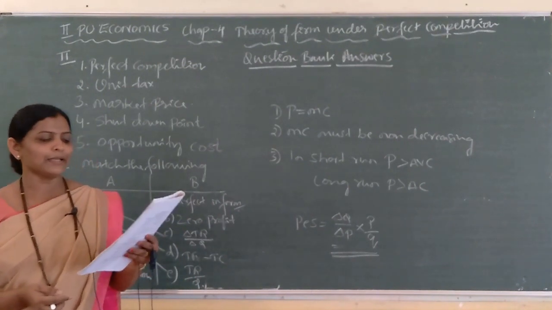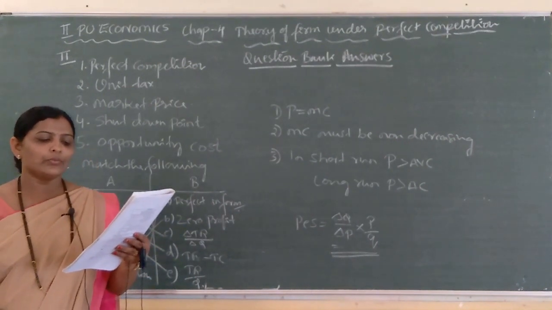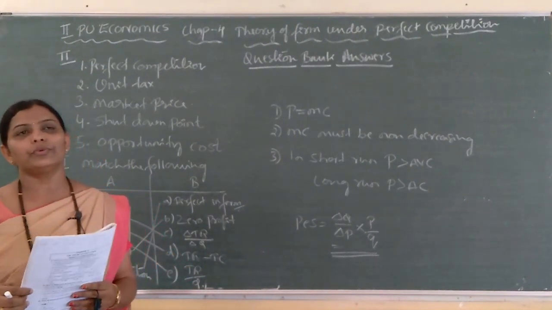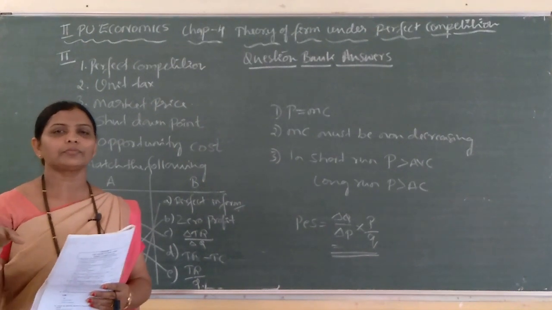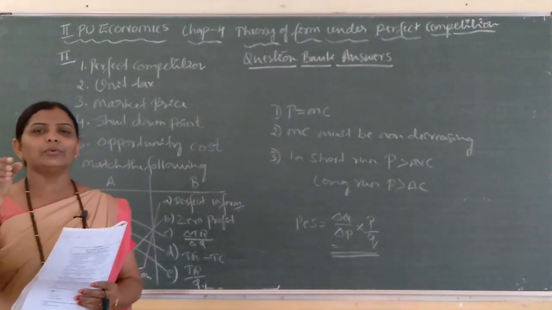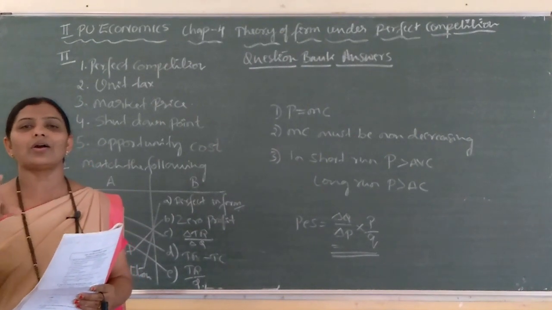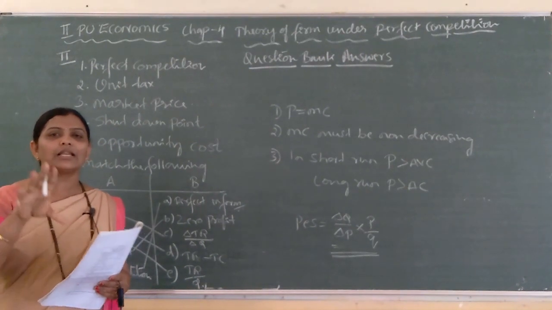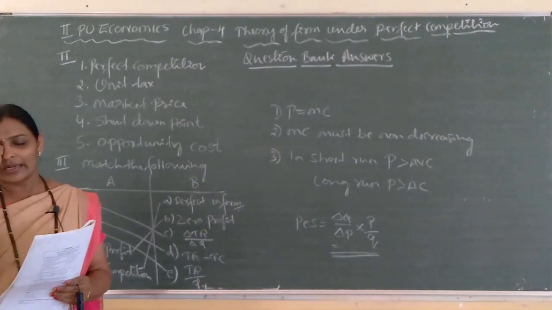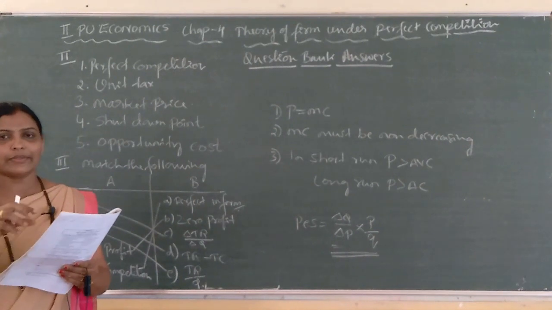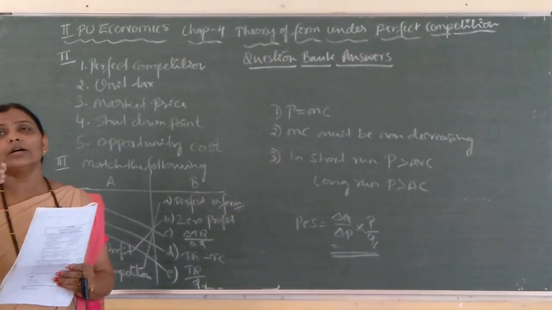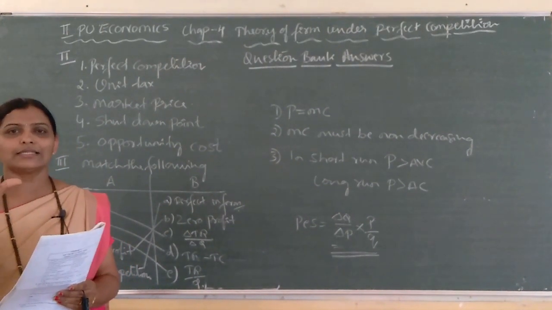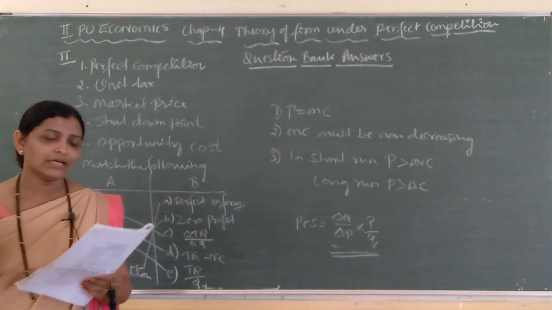First one, explain the short run supply curve of a firm with the help of a diagram. So, how to explain short run supply curve? Which is short run supply curve? Short run supply curve is a part of marginal cost curve in the short run. While doing class, I have explained this with the help of a diagram where I have shown a bold line, that is nothing but the supply curve of a firm in the short run.